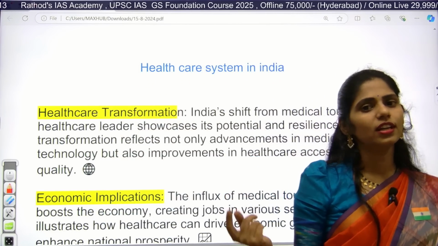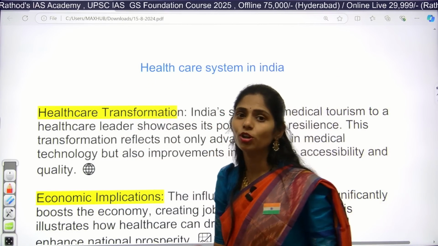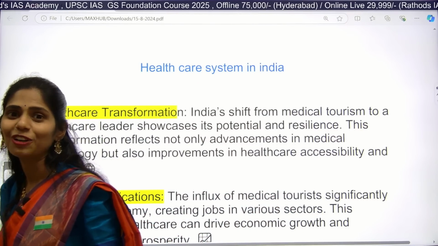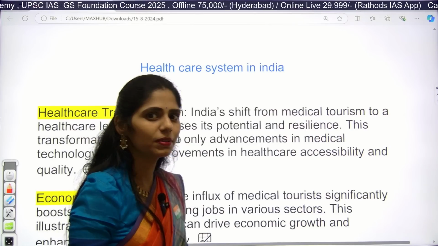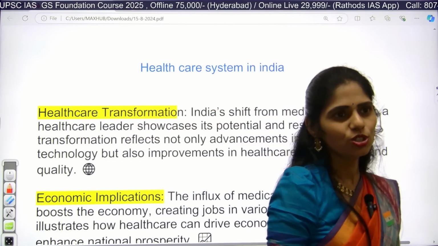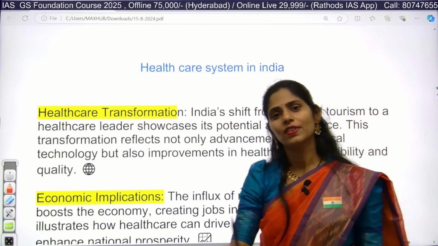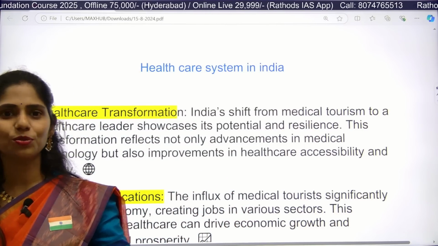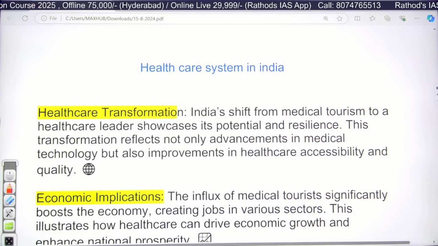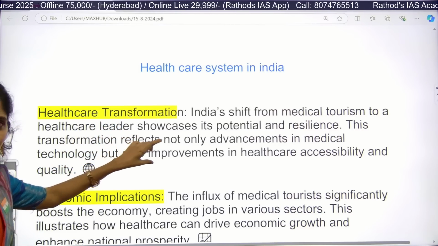I did my internship here only, in KIMS Hospital in Secunderabad. I was very interested in gastroenterology and did my internship in that department. Many Africans used to come to have surgeries regarding pancreatitis, liver cancer and the like. So India is very famous for medical tourism.